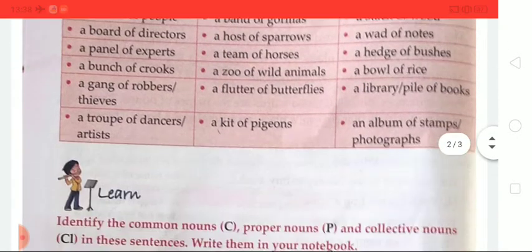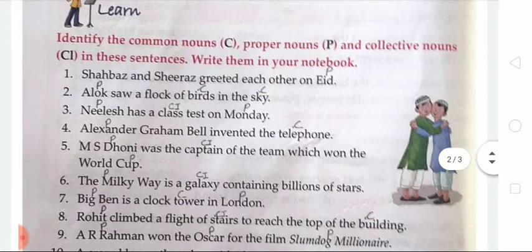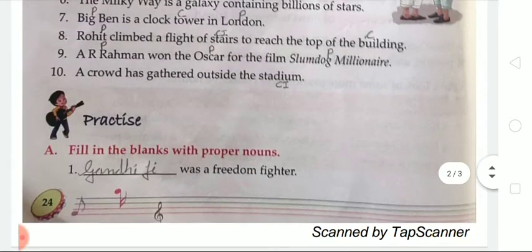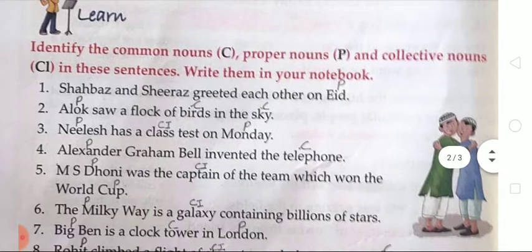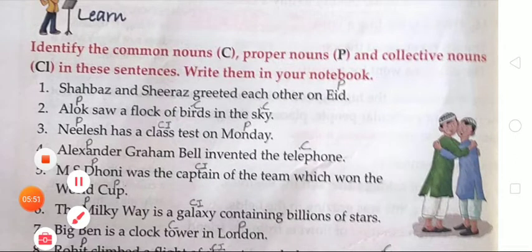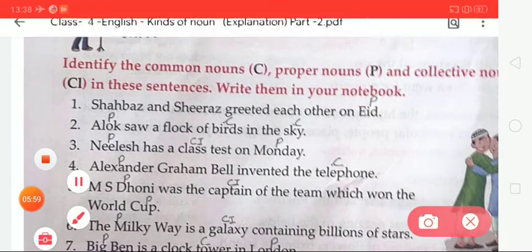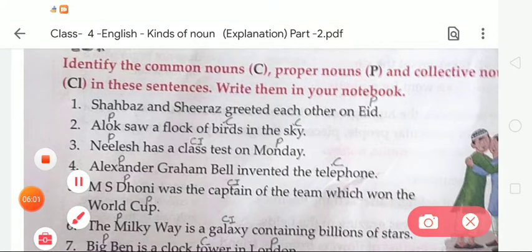Now we move to the exercises given on page number 24. Here's the first exercise of this chapter. We're going to solve this exercise according to our knowledge of nouns and kinds of nouns. So what will we do in this given exercise? Dear students, we have to identify the common noun, proper noun and collective noun.